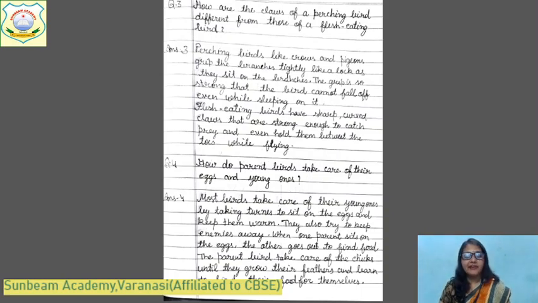And flesh-eating birds, they have sharp, curved claws and they are very strong, बहुत strong होते हैं क्योंकि उनको prey को, जिस animal को ये खाते हैं, small animal को, जैसे eagle small rat को खाता है, तो वो अपने, देखते हो, अपने claws में rat को hold कर सकता है. They can hold their prey between the toes while flying. उसको लेके उड़ना होता है, fly करना होता है. That's why they have such type of claws.